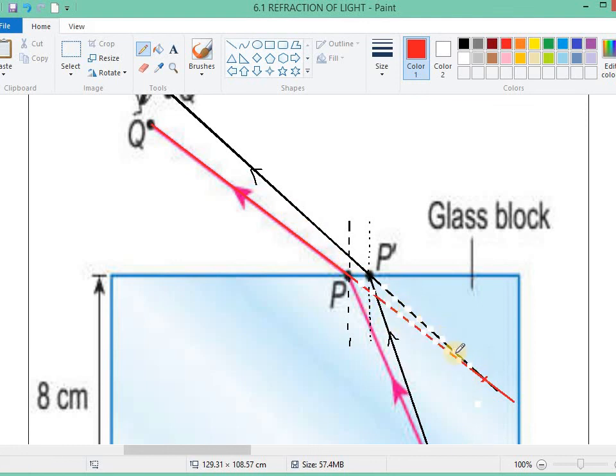There's no light here. It only looks like the light comes from here. Actually the light comes from here, but from the point of view of the observer, it looks like the light comes from here.